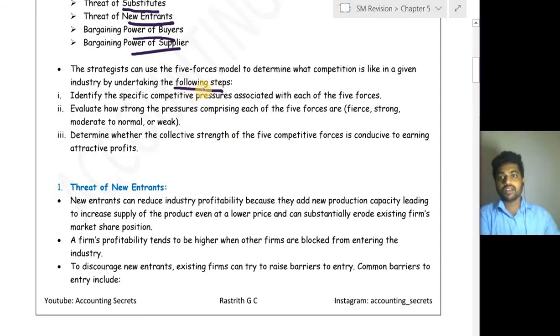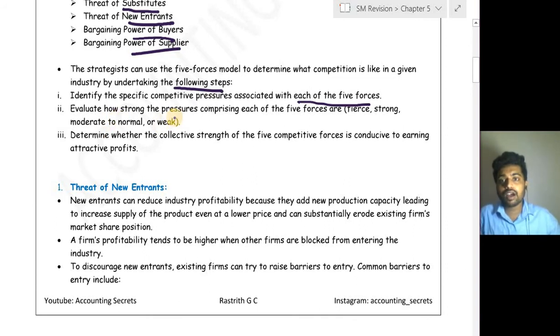While analyzing that particular industry, the following steps are included. Identify the specific competitive pressures associated with each of the 5 forces. So we studied the 5 forces model; we have to check what the different competitive pressures are from the rivals, from substitutes, from new entrants, and so on.